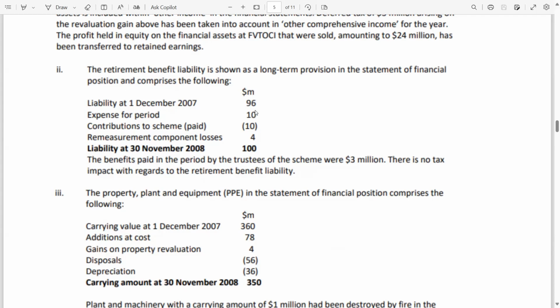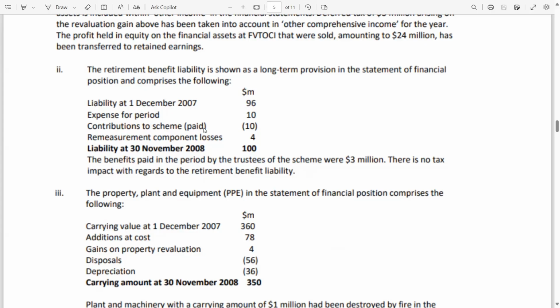Now there is an expense of 10. This is a P&L item. So P&L debit by 10. Again, there is a remeasurement component loss. This is an OCI loss. So OCI debit by 4. Now 10 plus 4 is 14, and the 4 we credit by the liability amount. Now there is a balancing figure of 10. The balancing figure relates to the contribution to scheme, meaning cash credit. We have paid this contribution. Look, it's written paid. So the cash will also be credit.